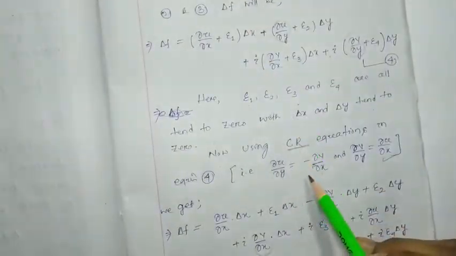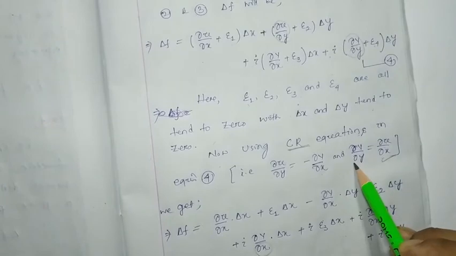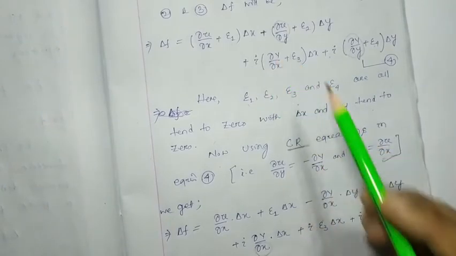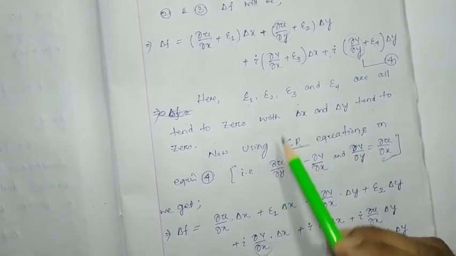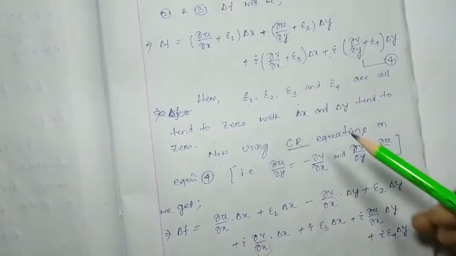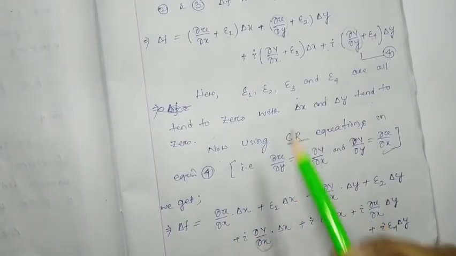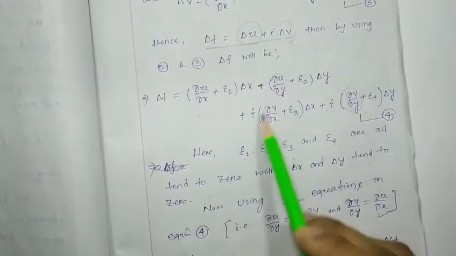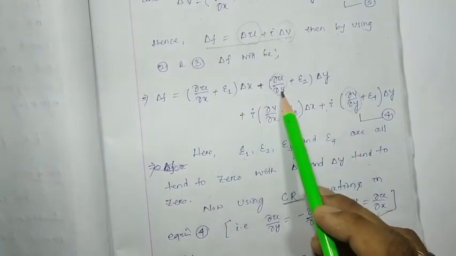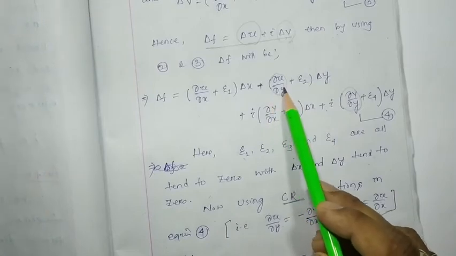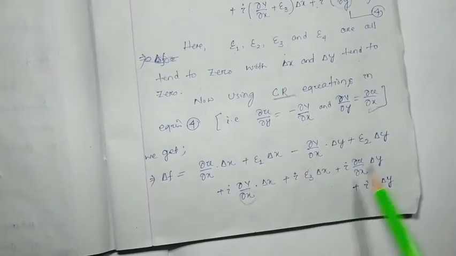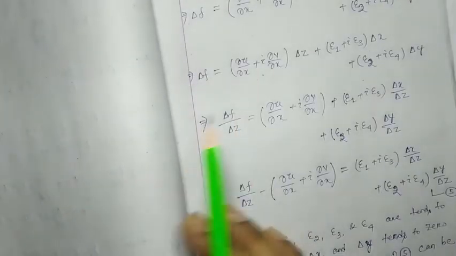That means you can use del u by del x as del v by del y, and del v by del x as minus del u by del y. So by using this way, we got this. Here I made equation number 4 so that all the partial derivative denominators are common, that means del x, del x, del x, del x. So next, what can we find?